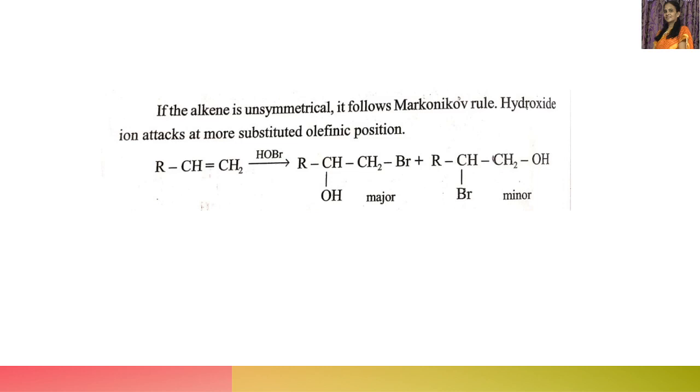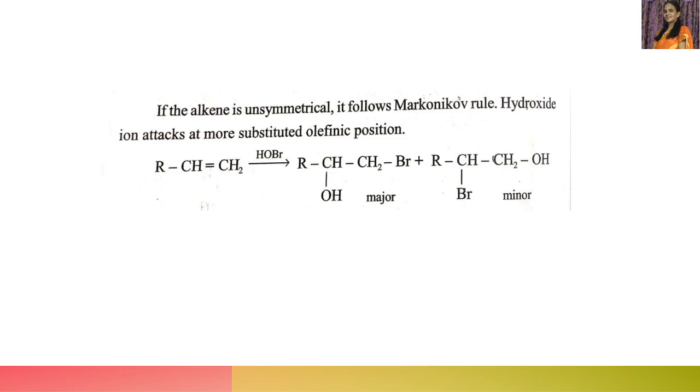If the alkene is unsymmetrical, it follows Markovnikov's rule. The hydroxide attacks the more substituted carbon, that is the carbon containing fewer hydrogens. Here this is unsymmetrical, because this carbon has two hydrogens and this carbon has one hydrogen and one alkyl group. This is more substituted, so the negative part goes to this carbon and the positive part to the other.